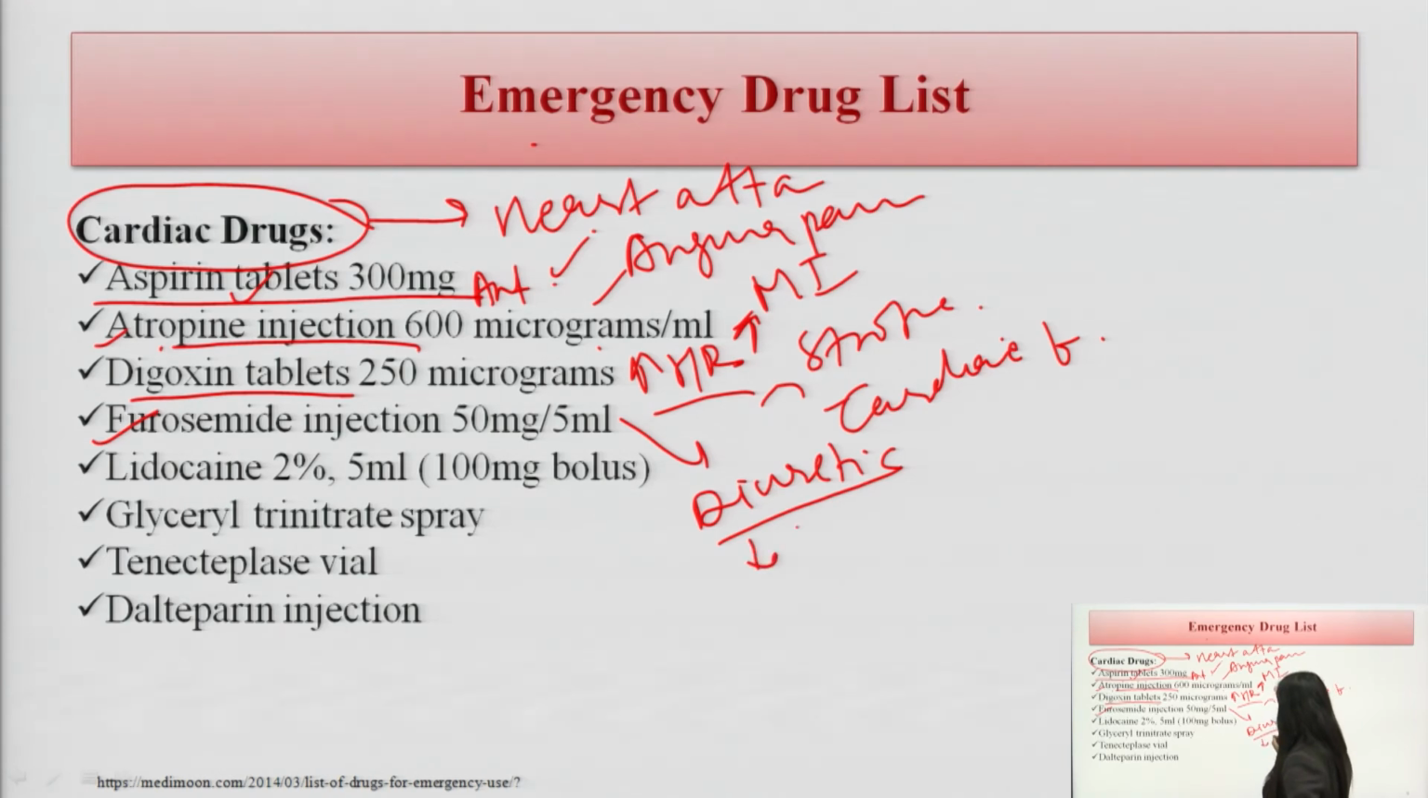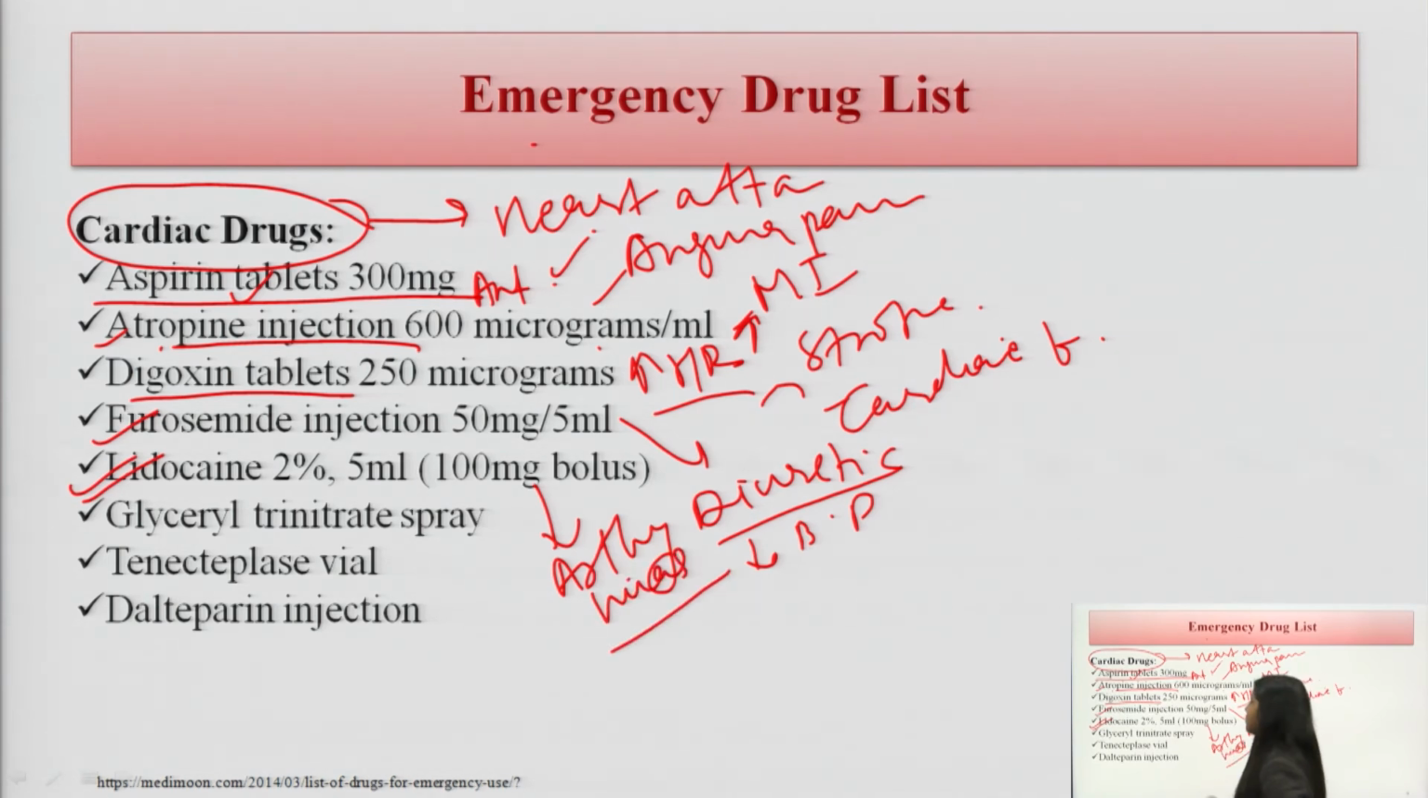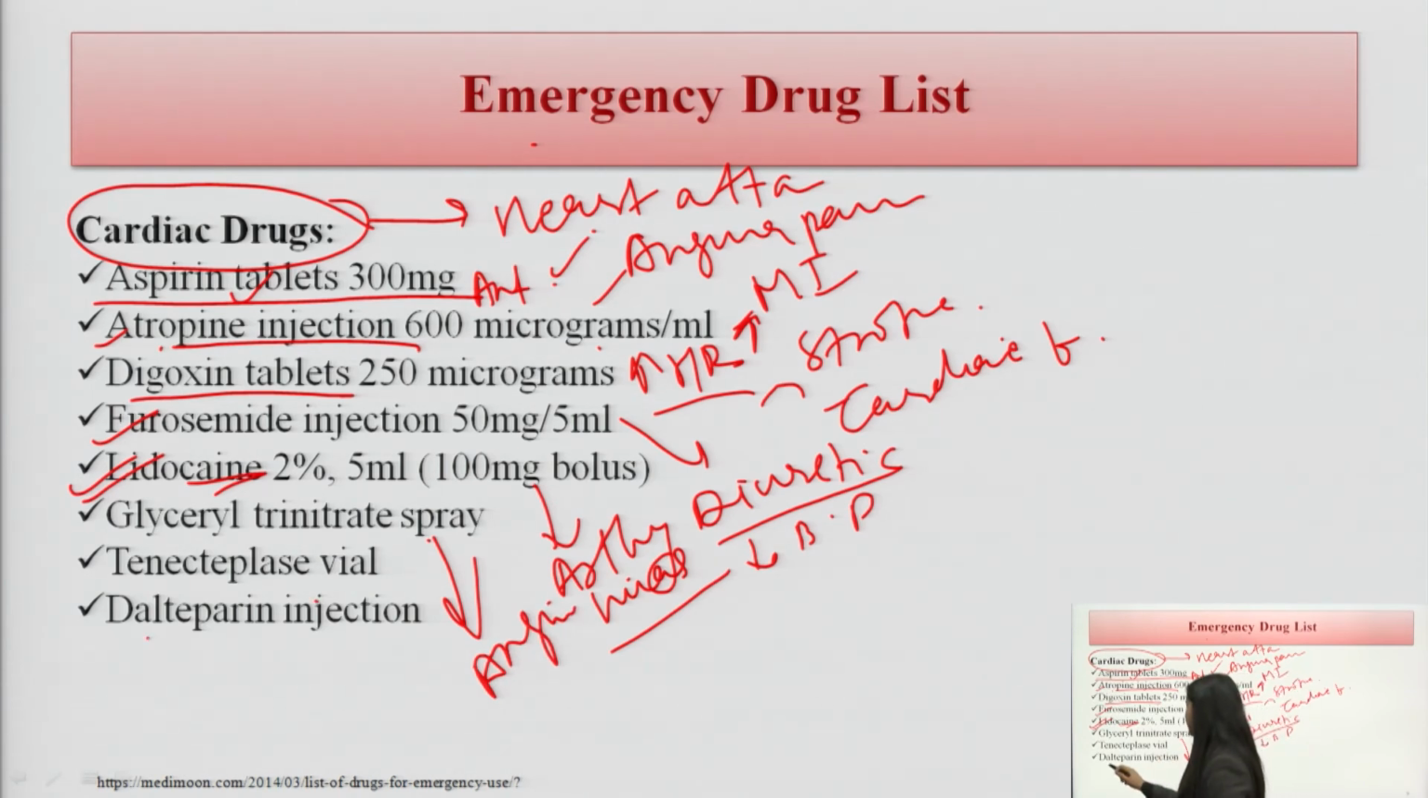For lowering the blood pressure, furosemide is given. Lidocaine is also prescribed for arrhythmias. The patients who are suffering from arrhythmias, for that lidocaine is prescribed. Glyceryl trinitrate spray is prescribed for the angina pain. Tenecteplase, dalteparin, these all are the thrombolytic therapy.